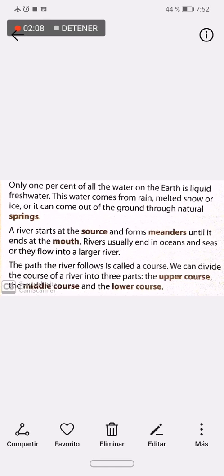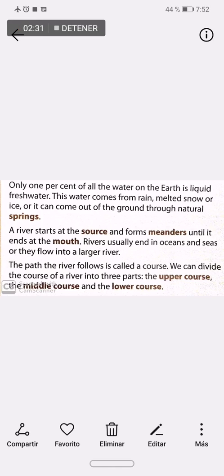Only 1% of all the water on the Earth is liquid fresh water. This water comes from rain, melted snow, or ice, or it can come out of the ground through natural springs. A river starts at the source and forms meanders until it ends at the mouth.